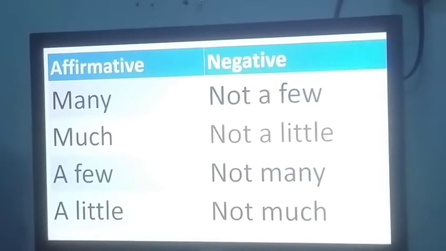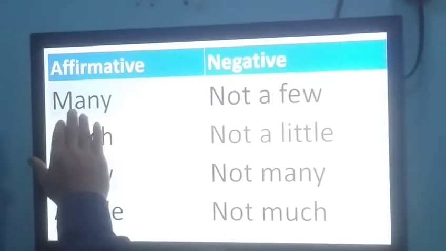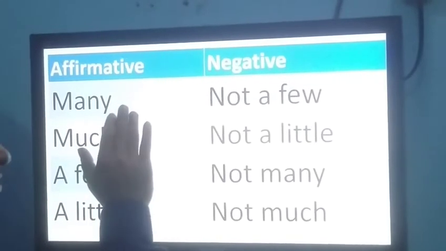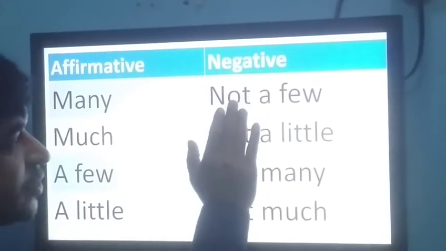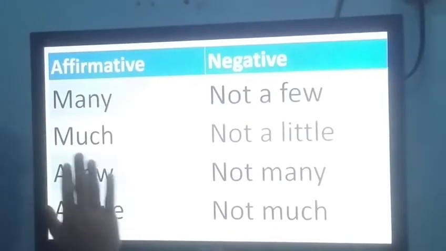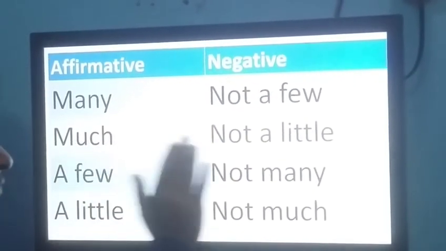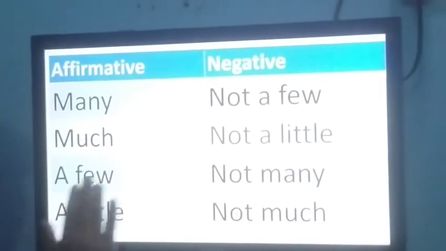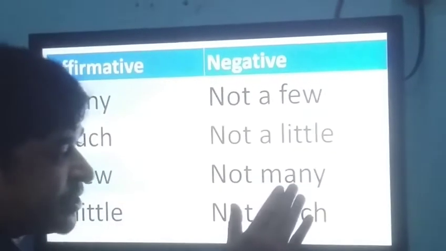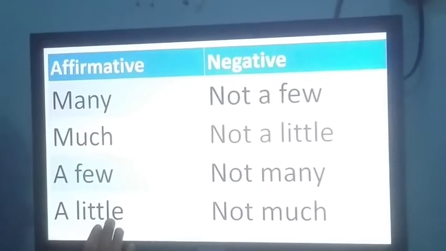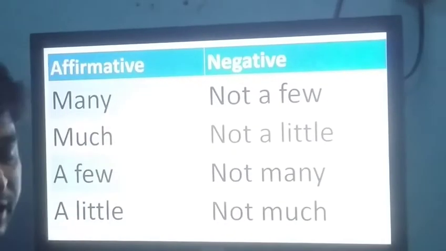Here, see the chart. In affirmative sentence, if you get many, instead of many you have to use not a few to make your sentence negative. Instead of much, you have to use not a little. Instead of a few, you have to use not many. Instead of a little, you have to use not much.